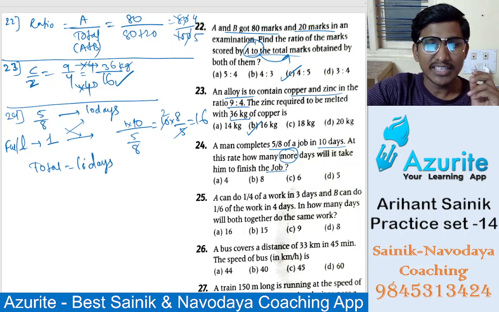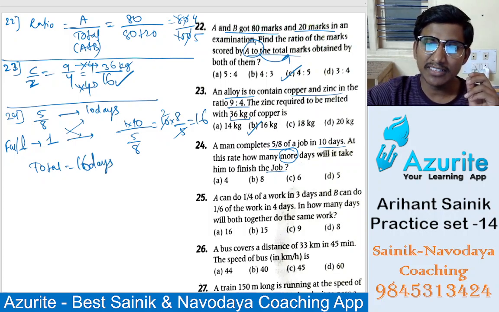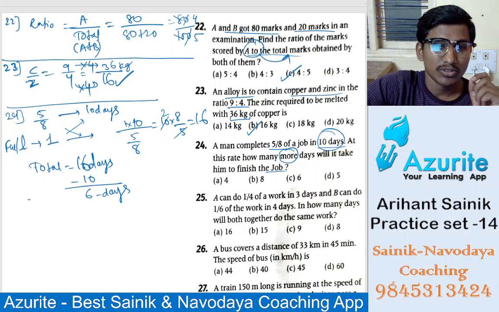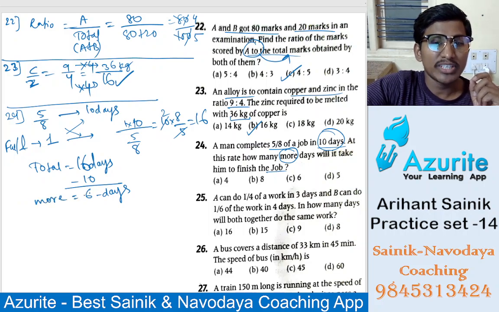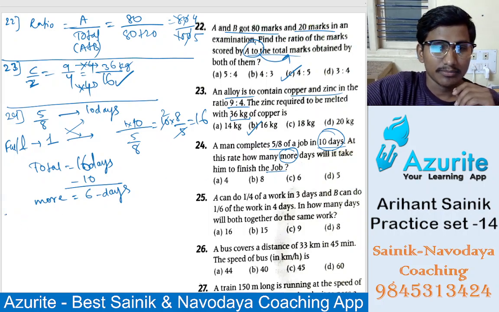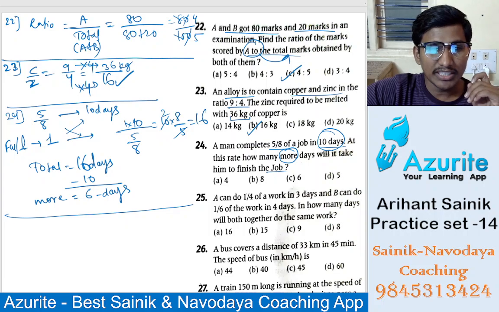In that 16 days, 10 days are over, which means the remaining will be 6 days. They are asking how many more days, so 6 more days are needed. 10 days is completed. Understand? Okay.